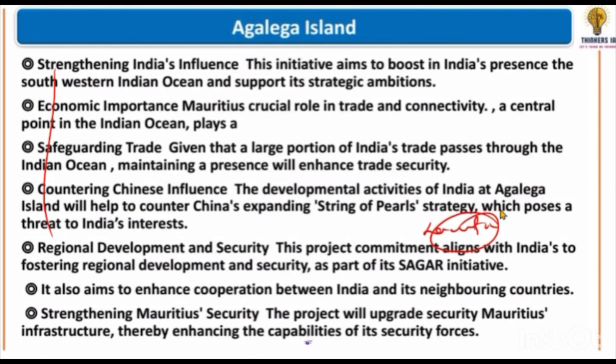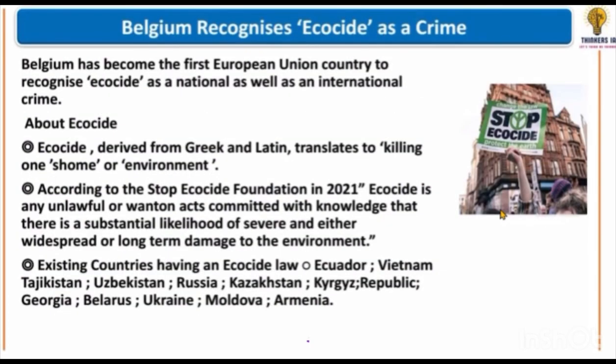Let's move towards our next article, which is Belgium's ecocide. Why is it in the news? Belgium has just declared ecocide a crime. First of all, what is ecocide? Understand the term. Cide means causing harm, eco means environment. So if you intentionally destroy or harm the environment, it is called ecocide.